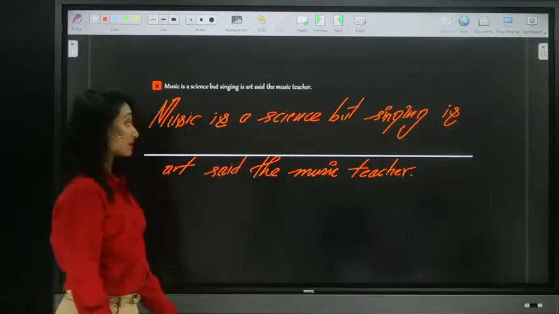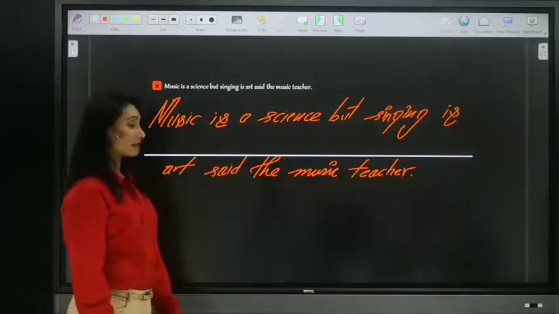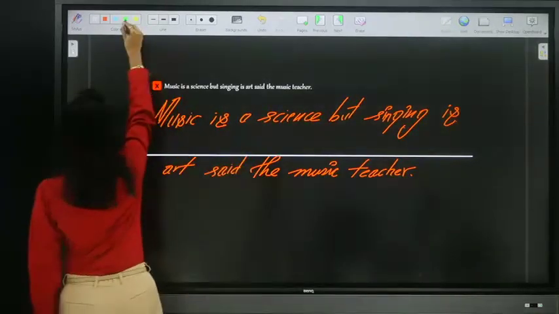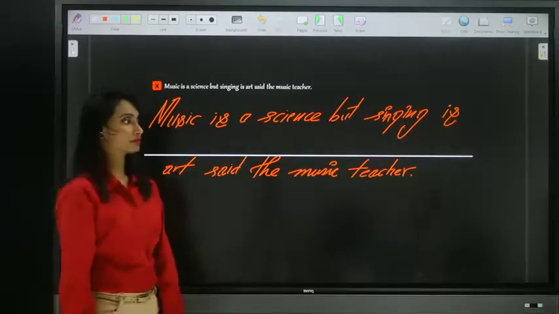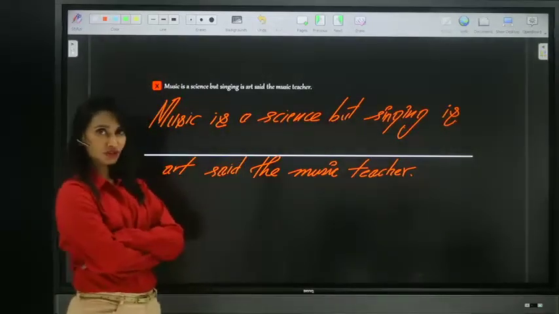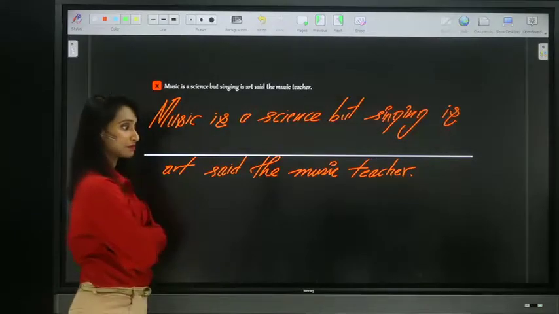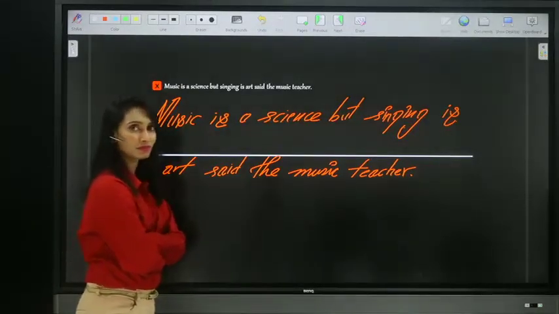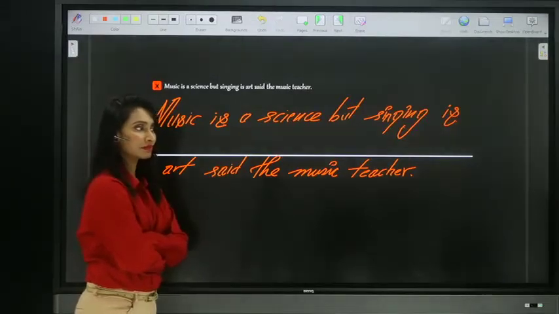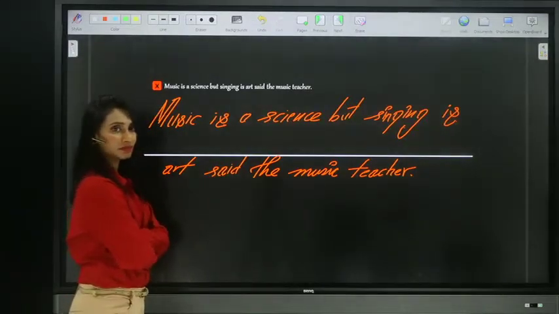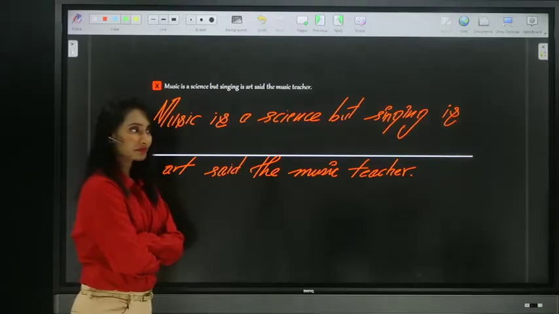Music is a science, but singing is art, said the music teacher. So quick. Yes, Srinivas, you're correct. Yes, Angela. Any other?